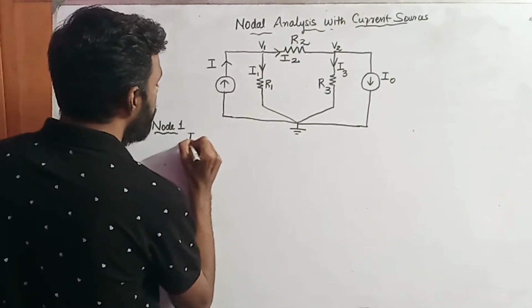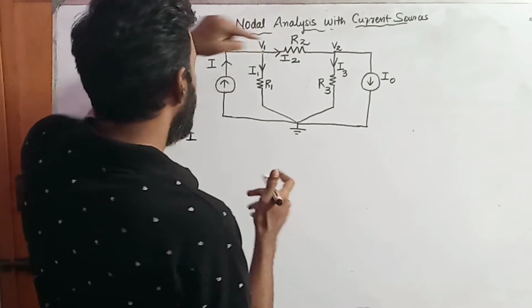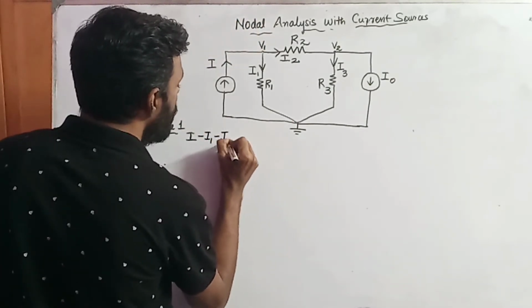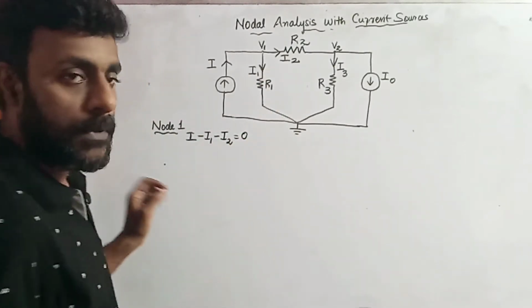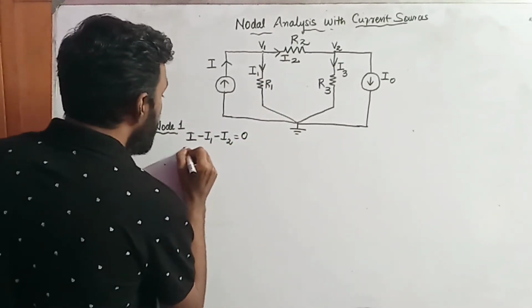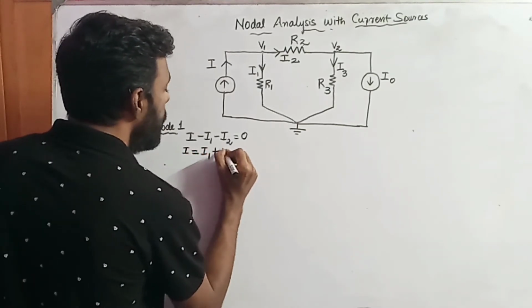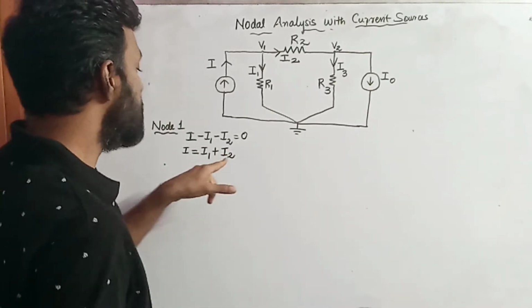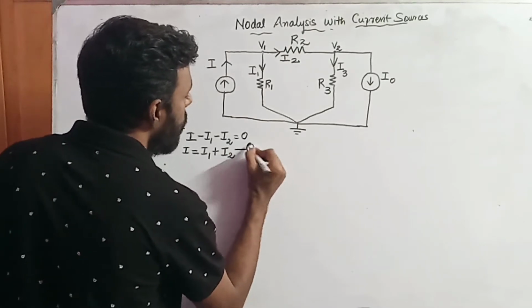I minus I1 minus I2 is equal to 0. So now I can be written as I1 plus I2. I am naming this as equation number 1.